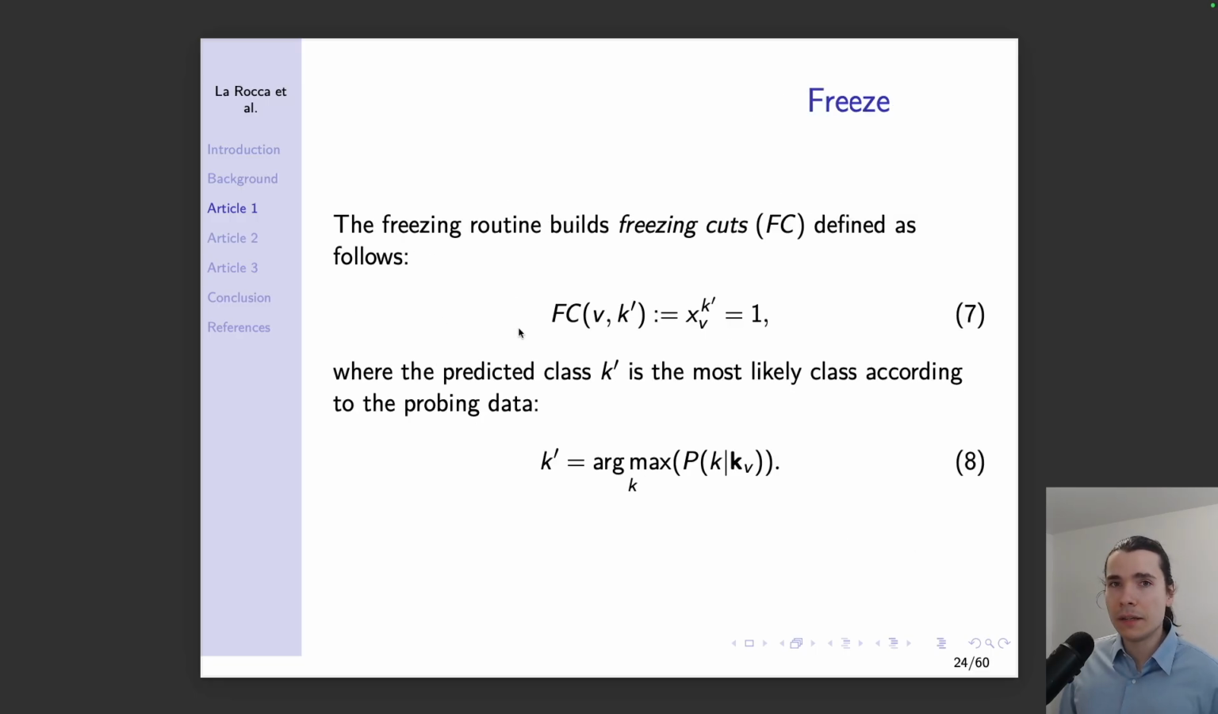The last step is about freezing constraints, where we explicitly force the solver to choose a given assignment. We compute that most likely class with an argmax over the distribution, and we fix it with the following constraint.